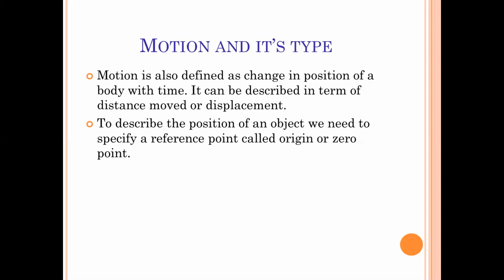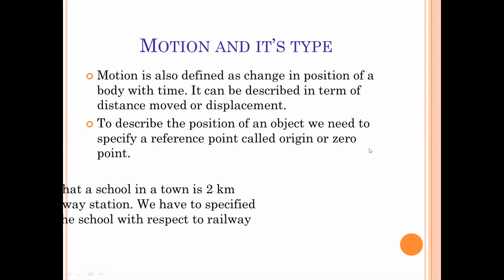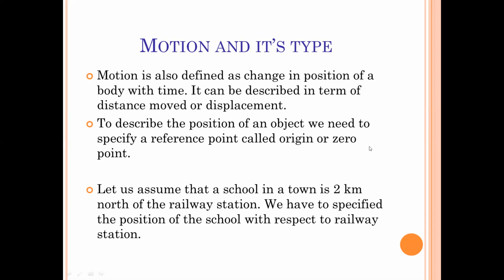So what do we consider it? That particular object is in the position of rest. It is static, not going to change its position with respect to time. Then that particular object or point is called the reference point. To make it a little clearer, here we have taken another example. Let us assume that a school in a town is 2 kilometers north of the railway station. We have to specify the position of the school with respect to the railway station. Here you are defining the position of the school only when it is given that the position of the railway station is fixed. How is it defined?